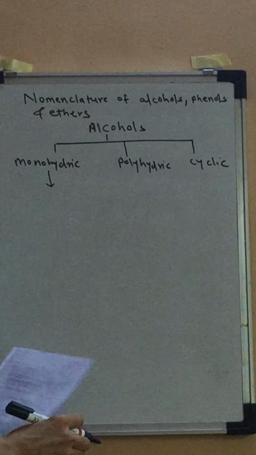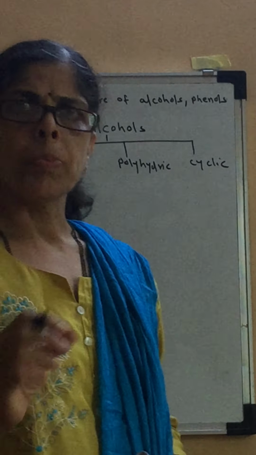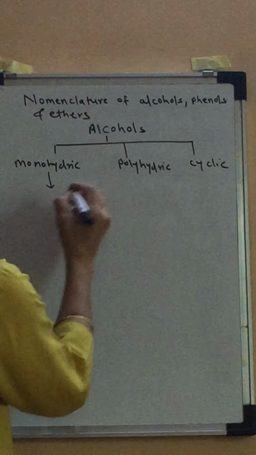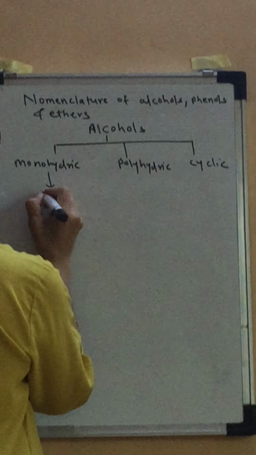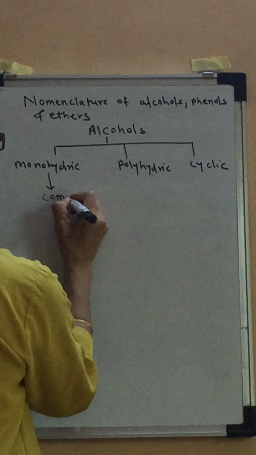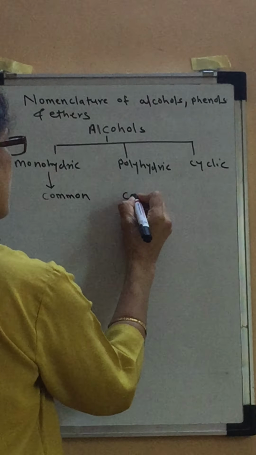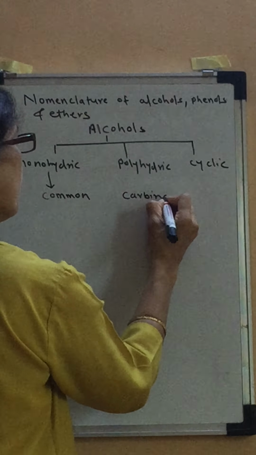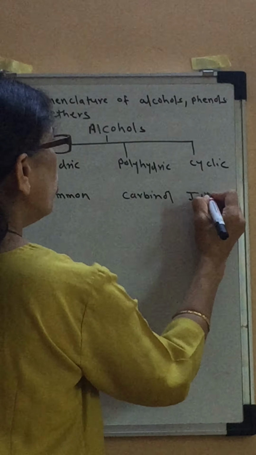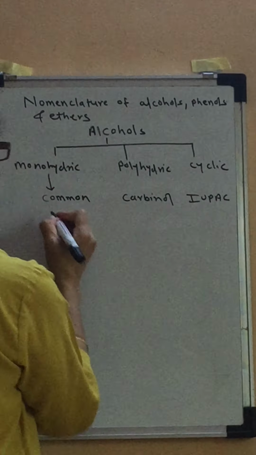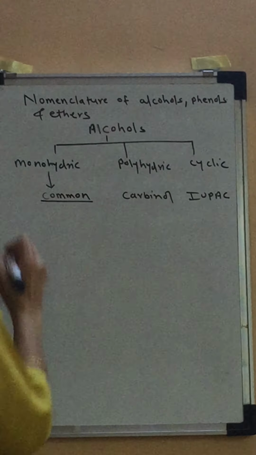common system, then carbinol system and IUPAC system. We are going to see all these: the common system, then the carbinol system, and then we will continue with the IUPAC system. So what is the common system for monohydric alcohols?